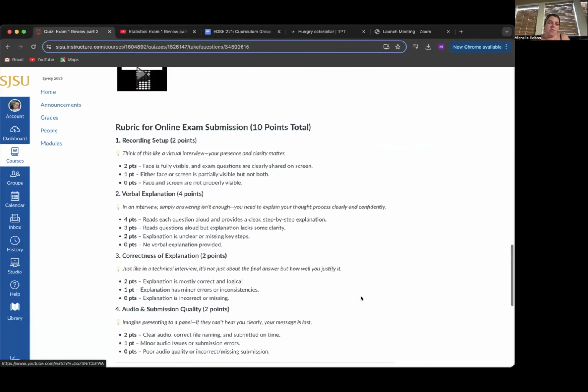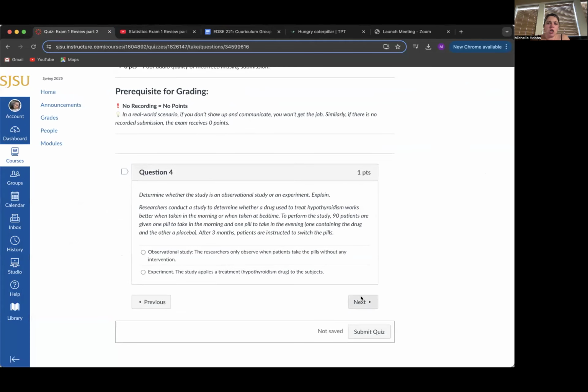And question number 4, determine whether the study is an observational study or an experiment. Researchers conduct a study to determine whether a drug used to treat hypothyroidism works better when taken in the morning or when taken at bedtime. To perform the study, 90 patients are given one pill to take in the morning and one pill to take in the evening. After 3 months, patients are instructed to switch the pills. Let's go ahead and check out the video review.